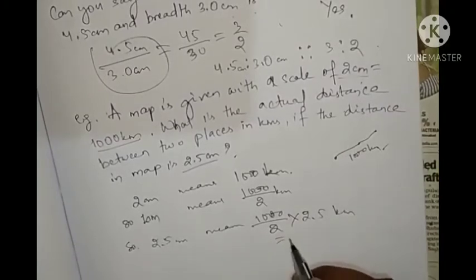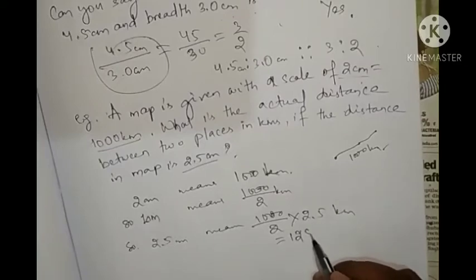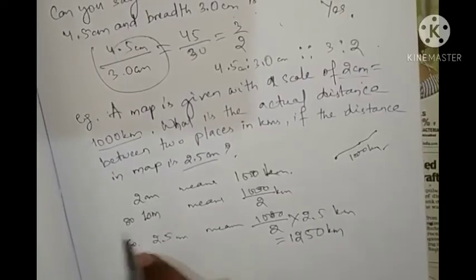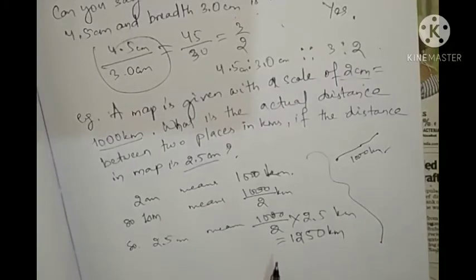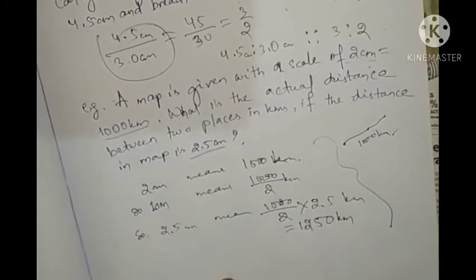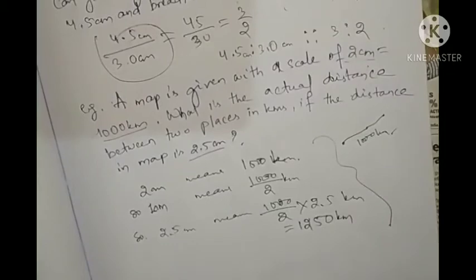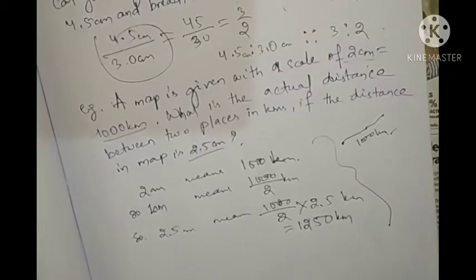That is how much? 1250 kilometer. By this unitary method, you know the unitary method. In 6th class you have heard, again I am repeating, in the unitary method first we will find the value of 1 unit.